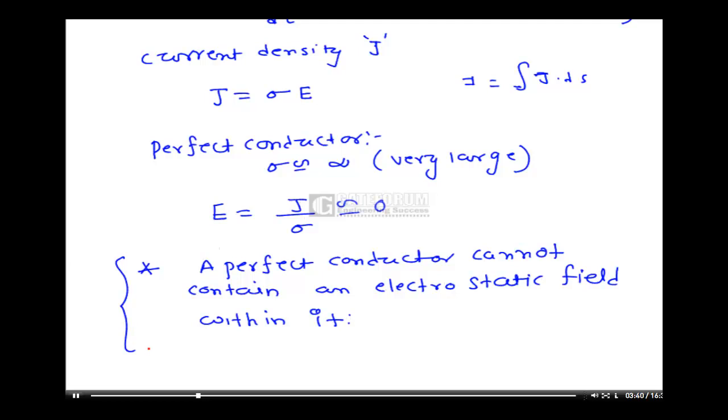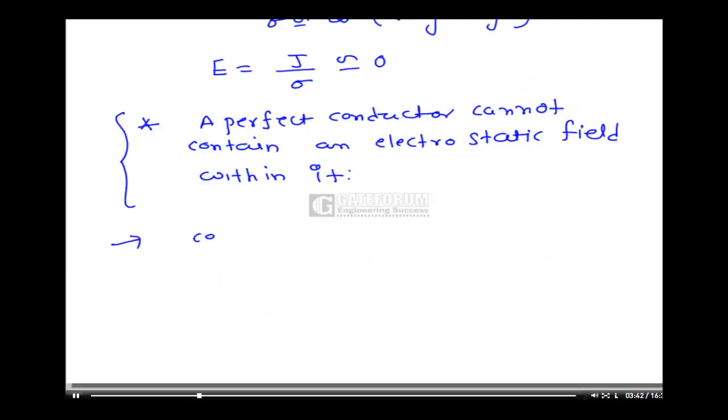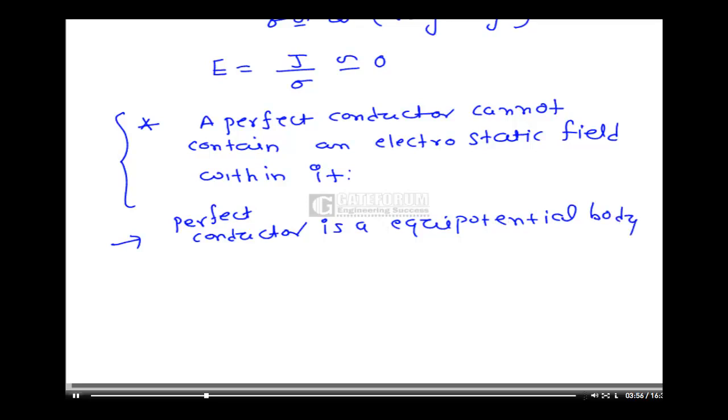One more thing: a perfect conductor is an equipotential body. Equipotential means the potential is the same everywhere.